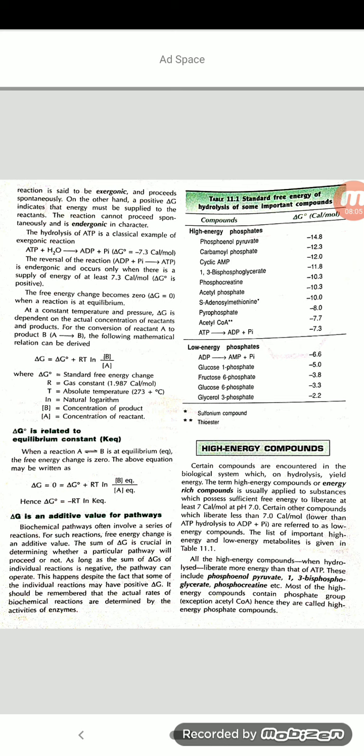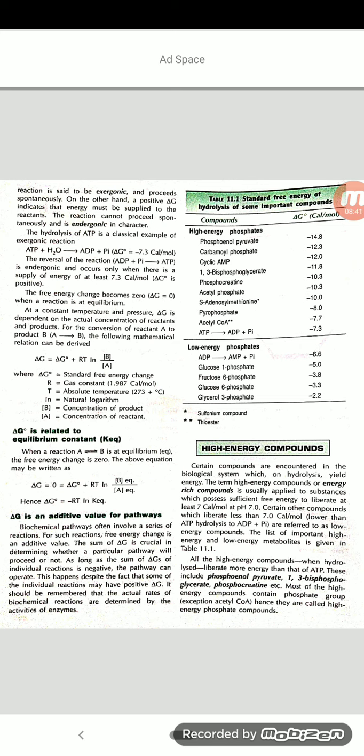So the exergonic and endergonic reactions also influence the free energy. The free energy change becomes zero when a reaction is at equilibrium. At equilibrium the free energy will become zero, and at constant temperature and pressure delta G is dependent on the actual concentration of the reactants and products.